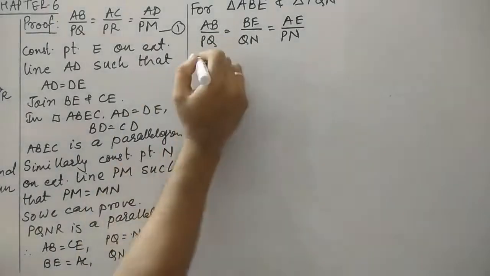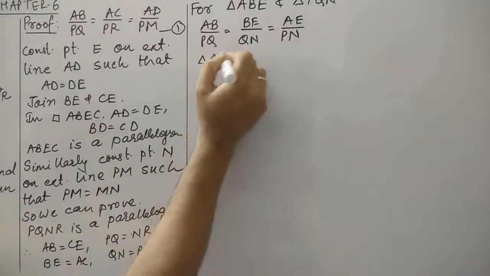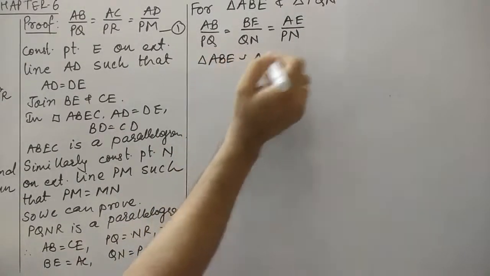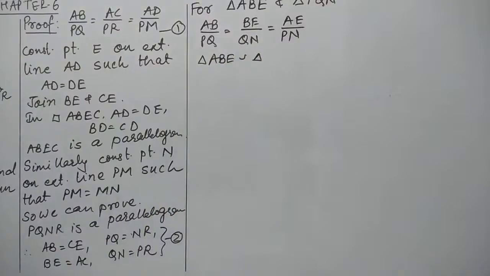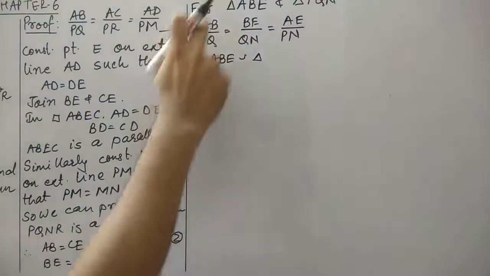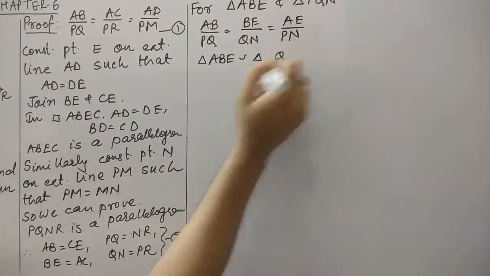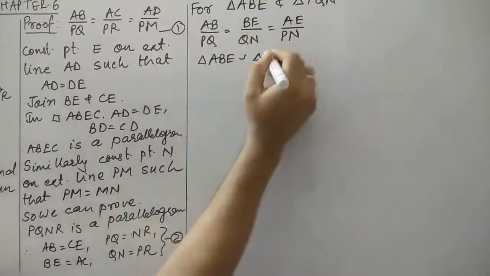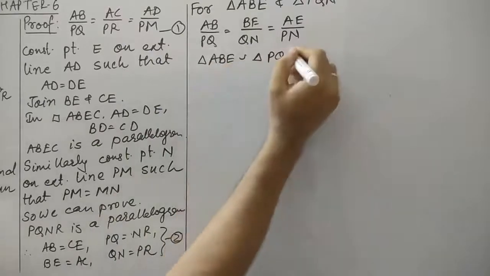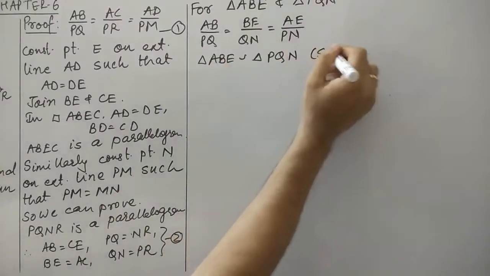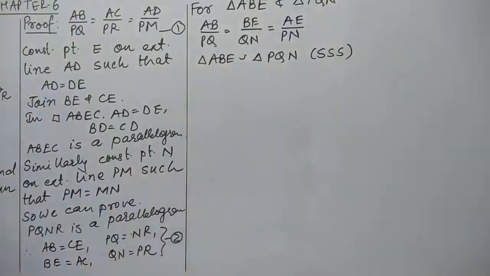Now we can see that this triangle ABE is similar to this triangle by using SSS. Let's see which are the similarities. You can see the common vertex B, and that is Q. B corresponds to Q, so A corresponds with P and automatically E corresponds with N. We have used the side criteria.